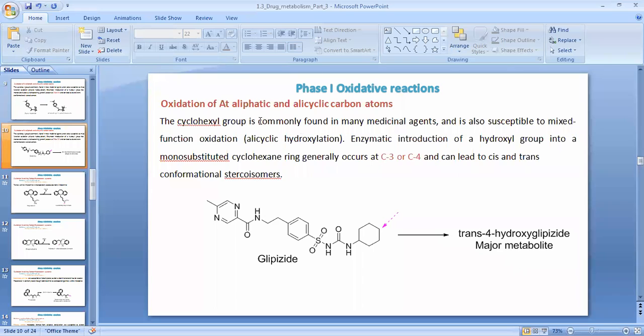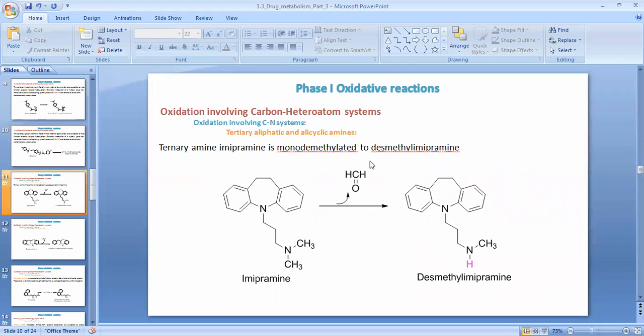Now, oxidation at aliphatic and alicyclic carbon atom. In this case, the cyclohexane ring of glipizide is metabolized by introduction of a hydroxyl functional group at this position, which I have shown in pink color. So this is also by introduction of a hydroxyl functional group at carbon number 3 or carbon number 4, which leads to the cis and trans conformational isomers.